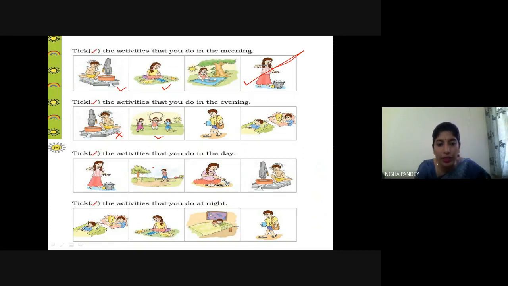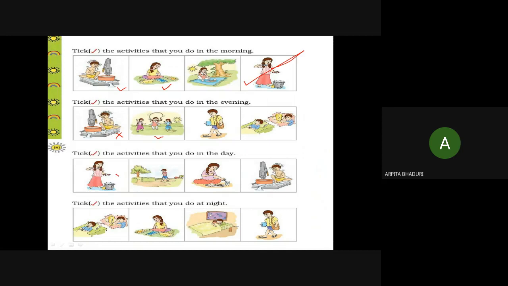Tick the activities that you do in the day. Now day means the whole day, from morning to evening till the sun sets. In the morning what happens? The sun rises. Yes, ma'am. Suraj निकलता है in the morning and in the evening the sun sets, right? So that is daytime. Let's see what we do in the daytime. So she is brushing her teeth. Yes, we brush in the morning, daytime only, right? Yes, ma'am. So we will take it.